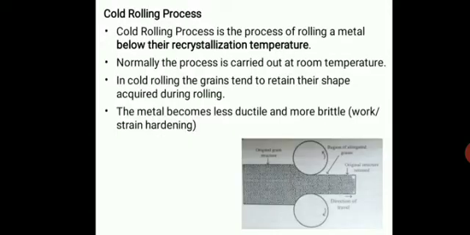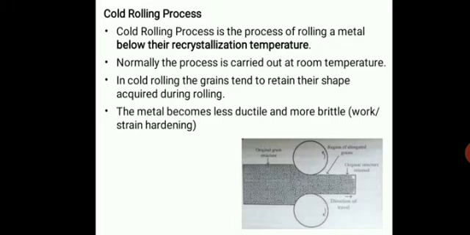Okay, and next is the cold rolling process. The process of rolling a metal below the recrystallization temperature is termed the cold rolling process, and normally this is carried out at room temperature. In cold rolling, recrystallization does not occur. The grains are only elongated and tend to retain the shape acquired during rolling. In this figure also it is very clear that they are only elongated. Cold rolling increases the strength and hardness of the material due to strain hardening, and the metal becomes less ductile and more brittle.